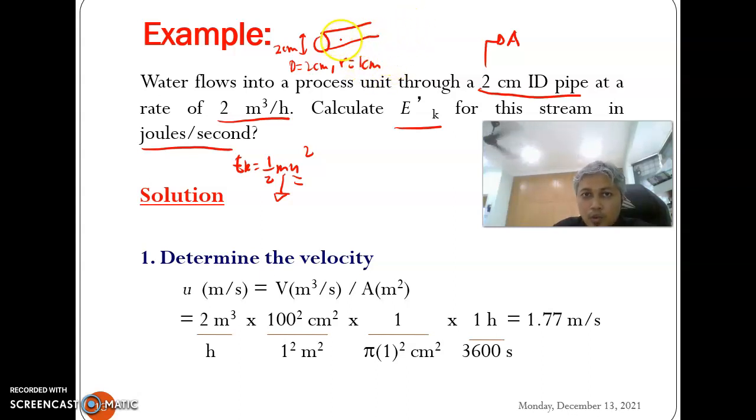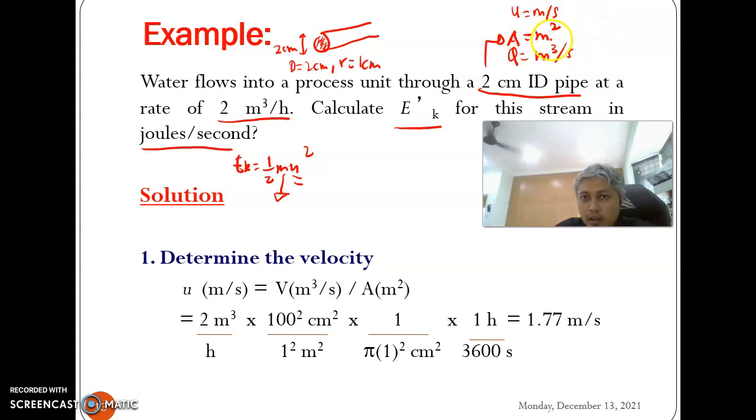We also know the pipe is in a cylinder shape, so we need to use the cross-sectional area so that we can relate it with the flow rate of the water given here. So we have A, the unit is m squared, Q in m cube per second, and also u, which we need to find, in m per second.